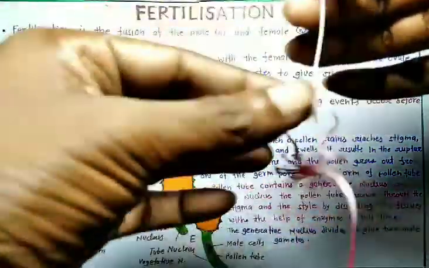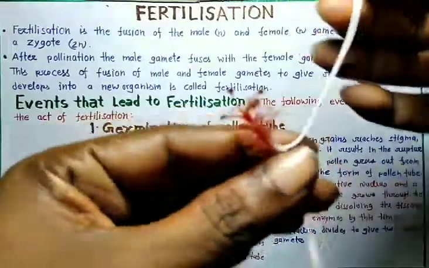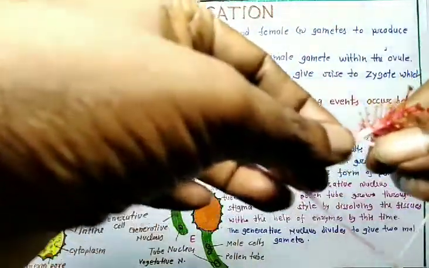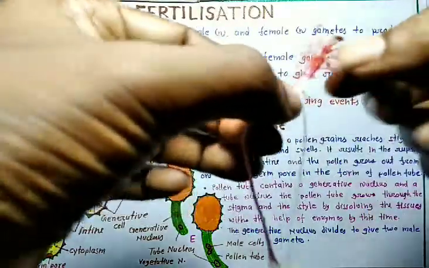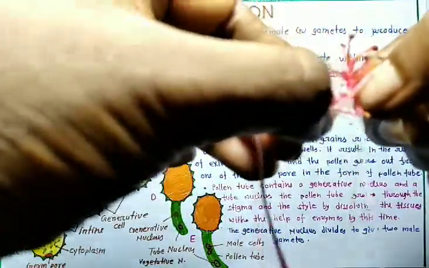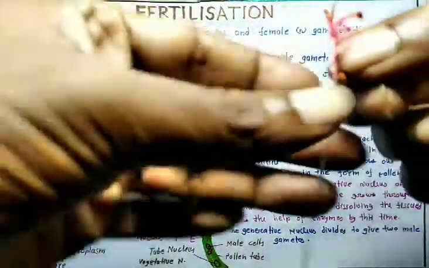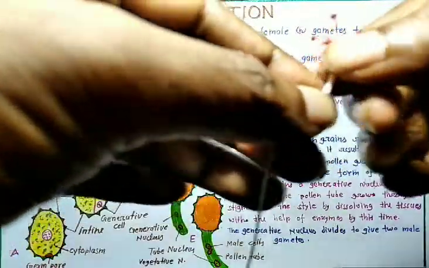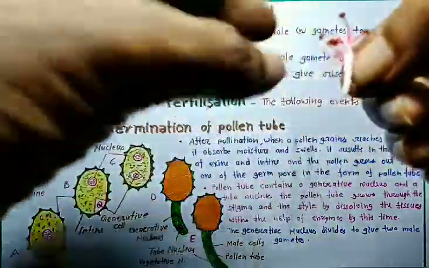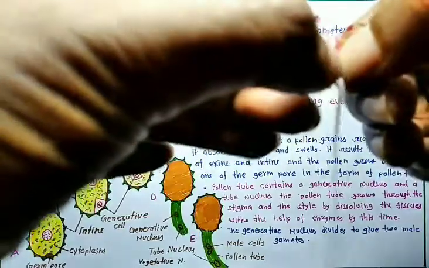Yes, this is a pollen tube. This one is the androecium. The androecium is the male organ and the gynoecium is the female organ. Okay.